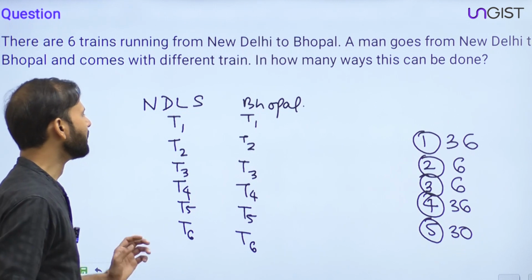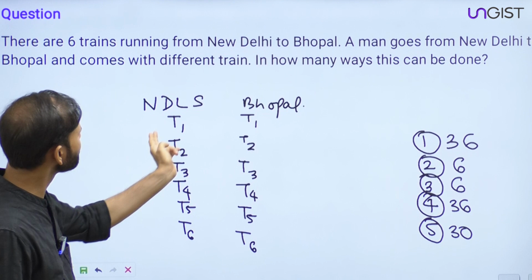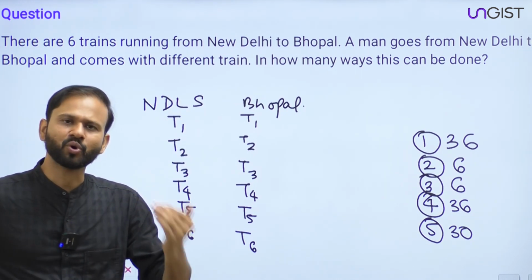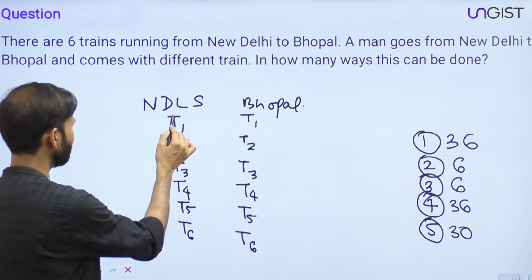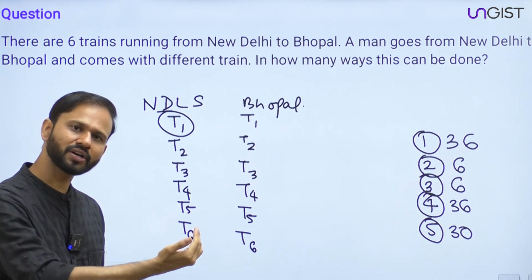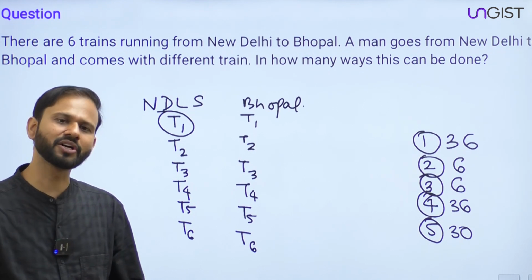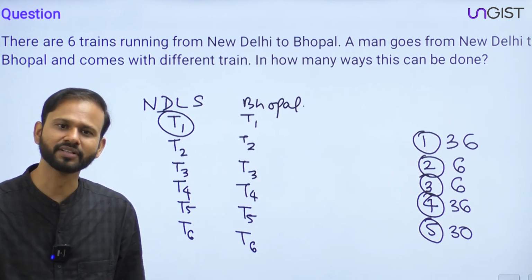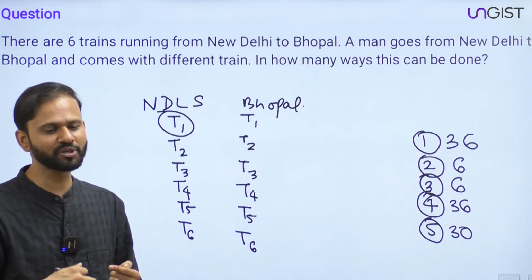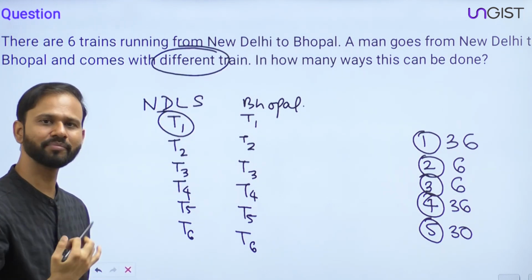A man has to go from New Delhi to Bhopal. Let's say for the onward journey he boards T1. So if he uses T1 for going, how many choices does he have for the downward journey? 5 choices. Because if he went by T1 he will not come back by T1, since he has to come back with a different train.